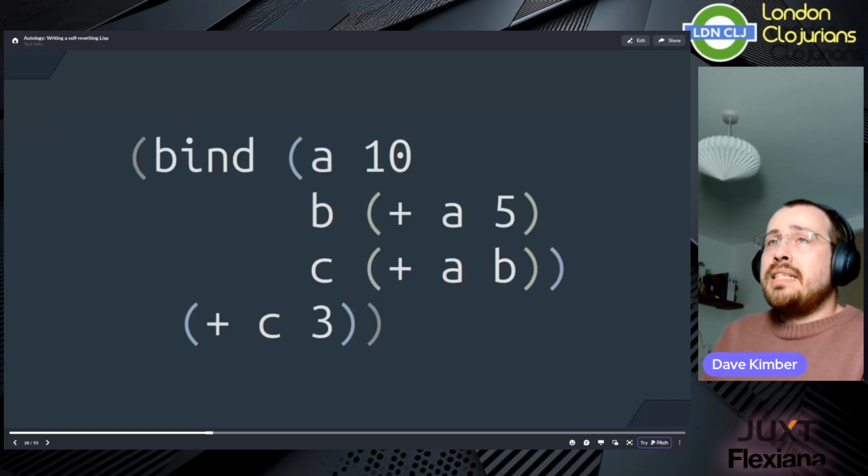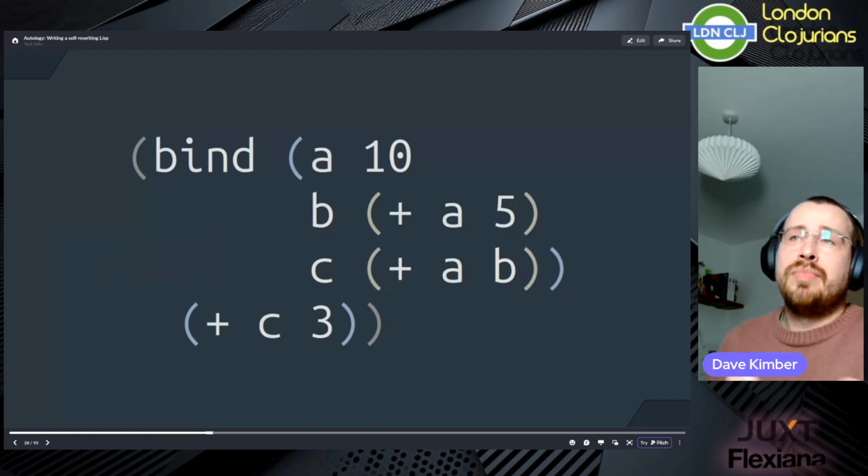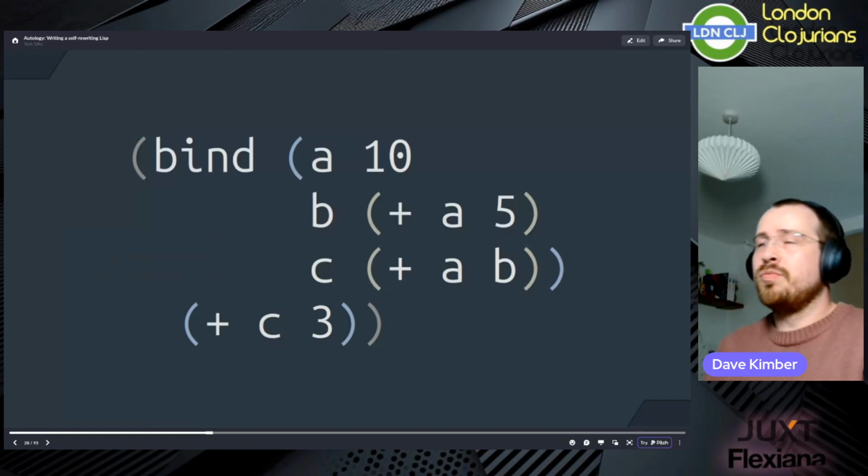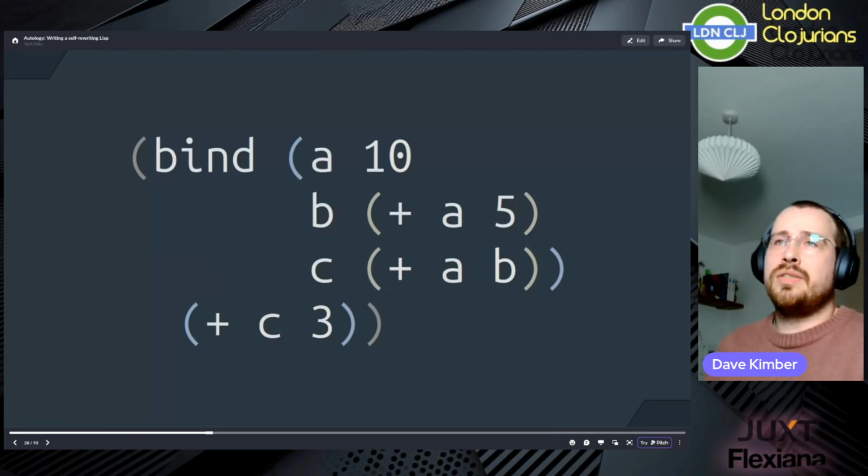First of all is the ability to define variables with the special form bind. Here we supply a list of symbol-to-value binding pairs and then a body expression. And the bindings are only available within the scope of this bind expression. This should probably feel reasonably similar to Clojure's let or any other Lisp.